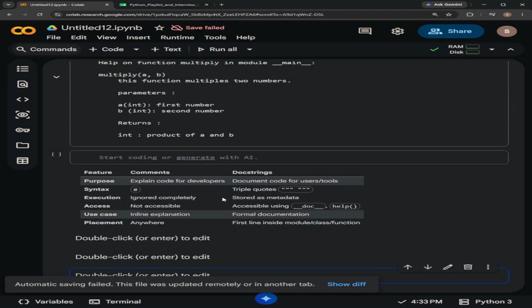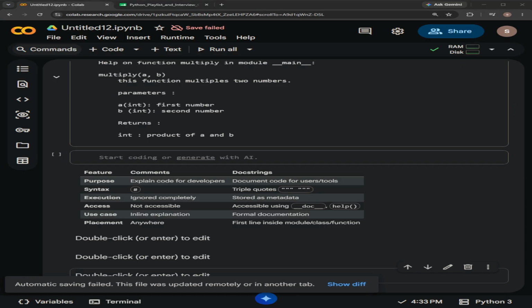So what is the key difference between comments and docstrings? Usually comments are used to explain code for developers. Whatever number of lines we are writing, for our own understanding of what we are doing in which line, we can use comments. Docstrings are defined inside a method, function or class to say what that particular code does.